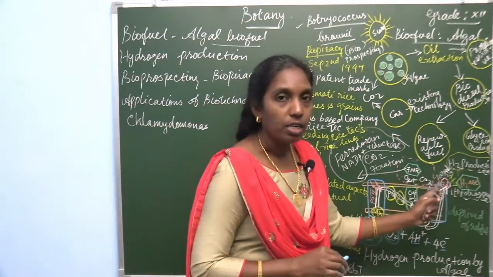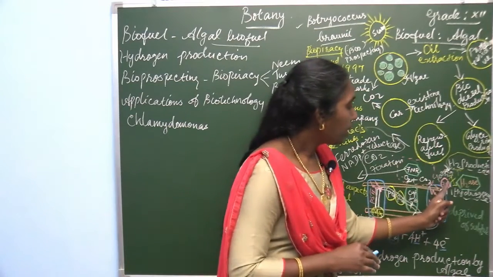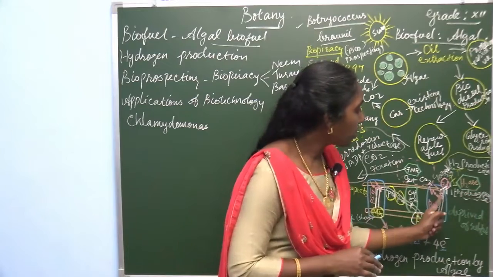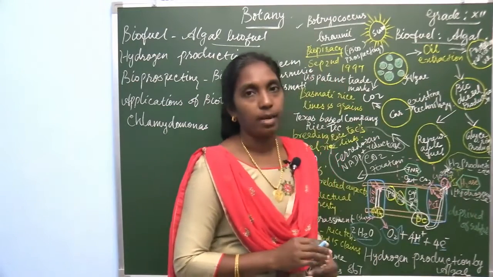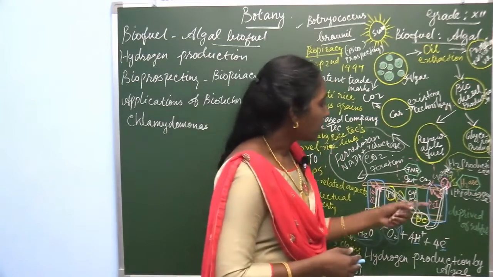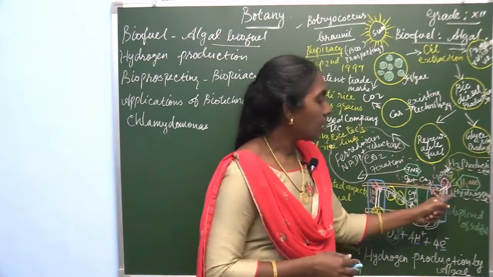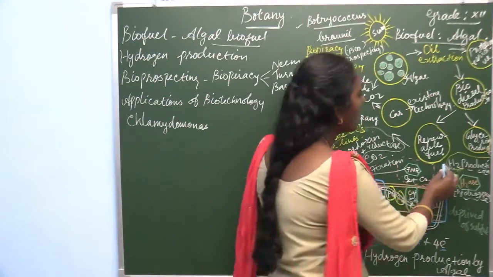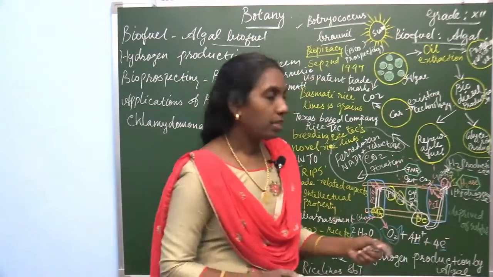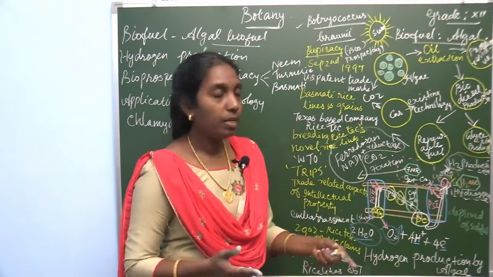From ferredoxin, the hydrogenase enzyme combines with ferredoxin and it produces hydrogen. So, hydrogen production is very simple.